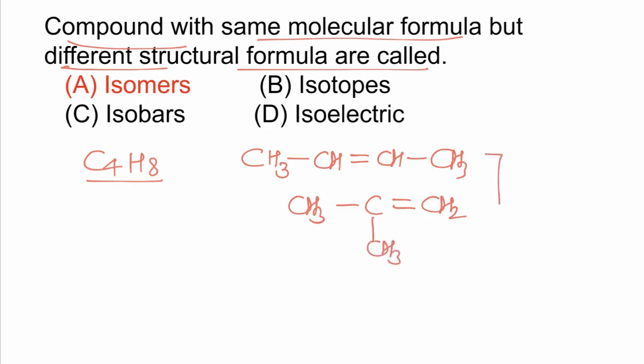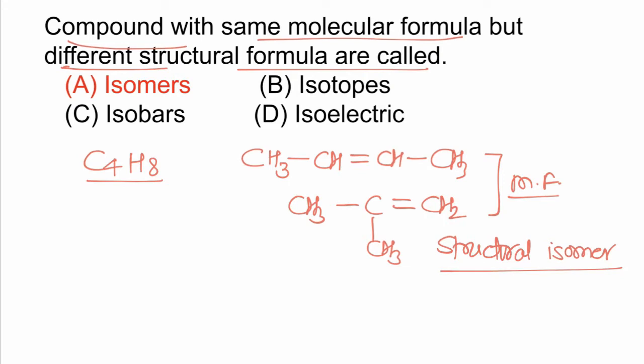These two molecules have the same molecular formula but different structural formula, different connectivity of atoms, hence they are structural isomers, and the correct answer is A.